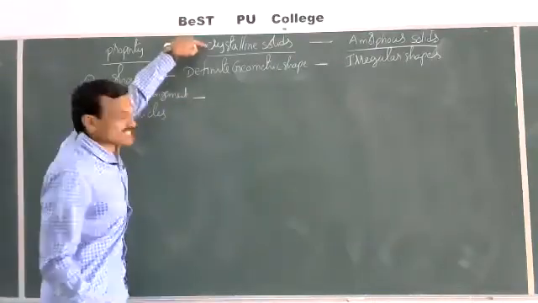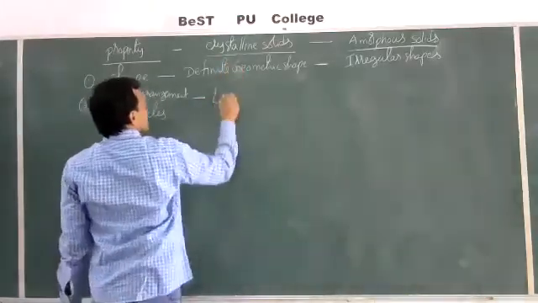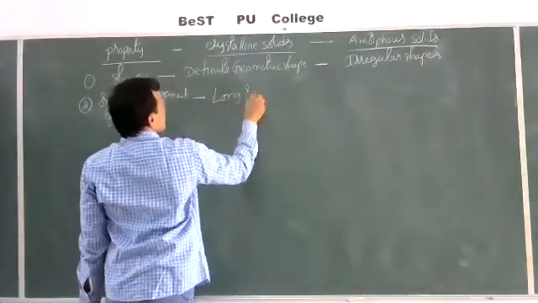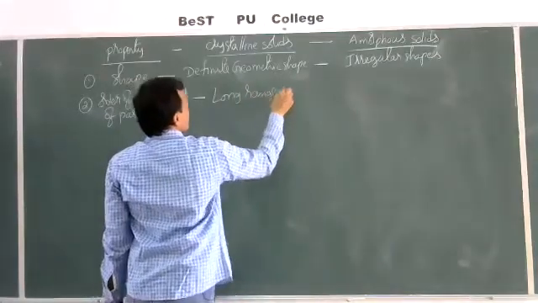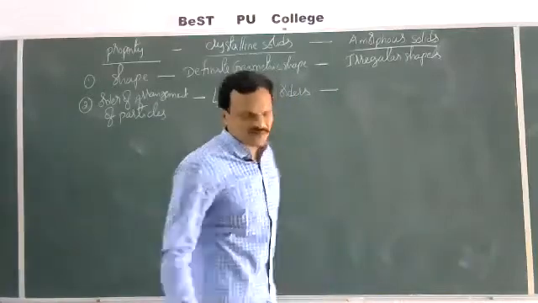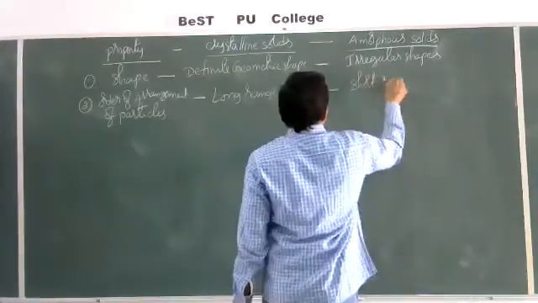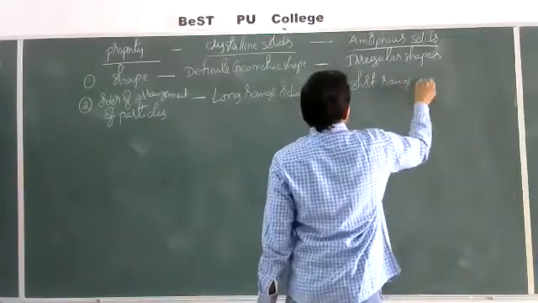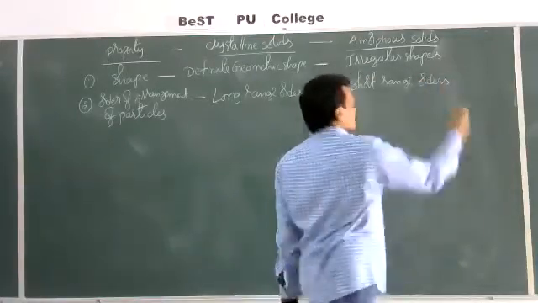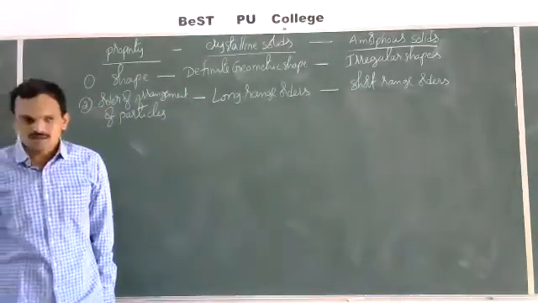Crystalline solids have long range order, whereas amorphous solids have short range order.